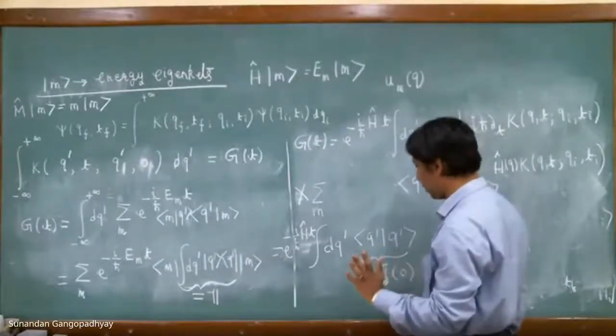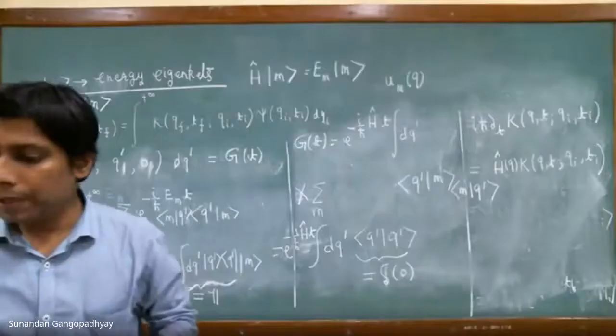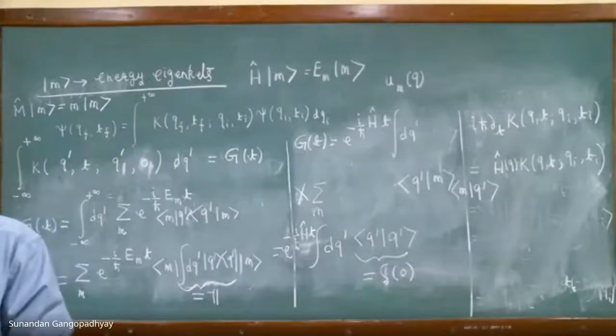Why is delta 0 in the integral? It is a continuous set, right? It is a continuous space. If you take something like q prime inner product, then delta q minus q prime, you can take it as 1, but not in the case of delta 0. No, this is not q prime, this is the position basis. Please stop this. Why, is my argument not right? That is what I am asking.